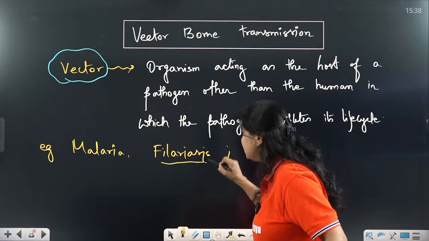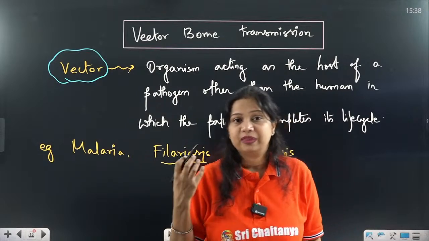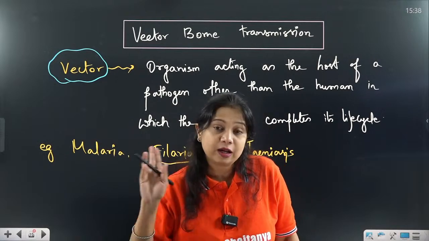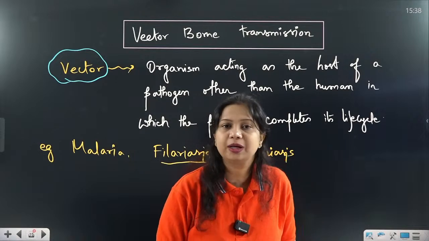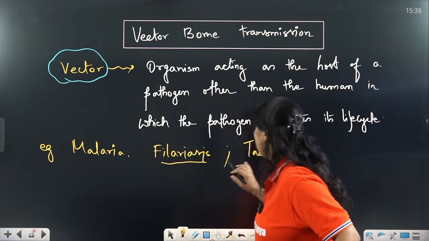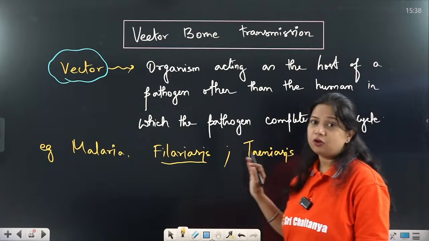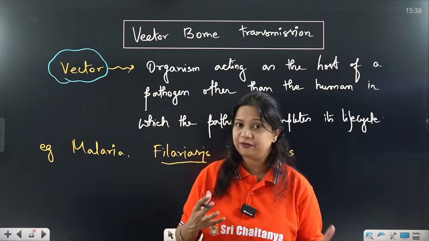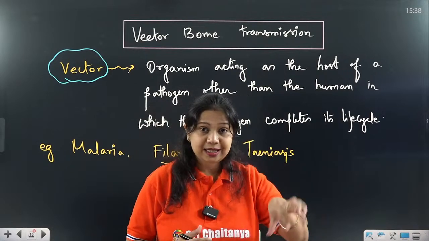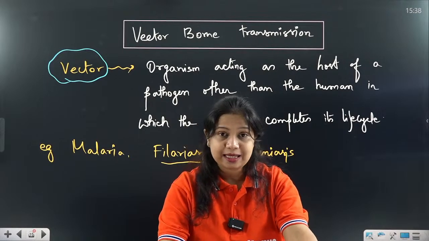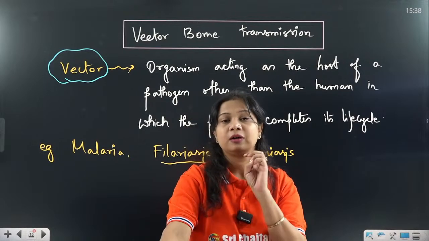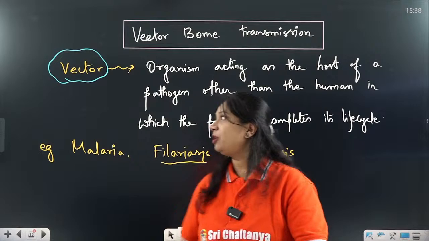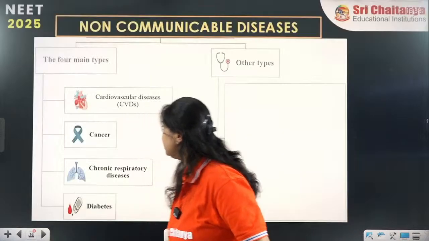Now the parasite responsible for filariasis also requires the presence of another host like a mosquito, the Culex mosquito. Or in the case of Taenia solium, they have a different host like pig or cattle and the humans. So they have a different type of organism. These are called vector-borne diseases, in which a vector is required which transmits the disease from one person to another.